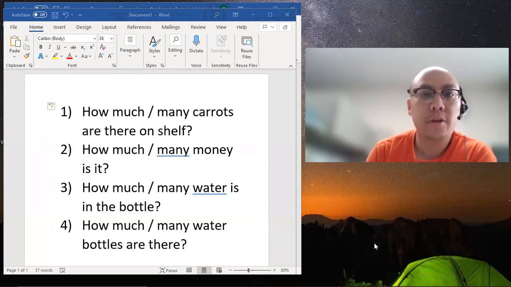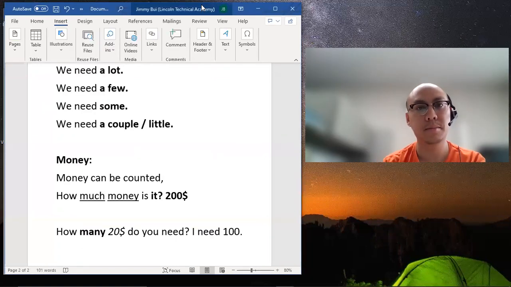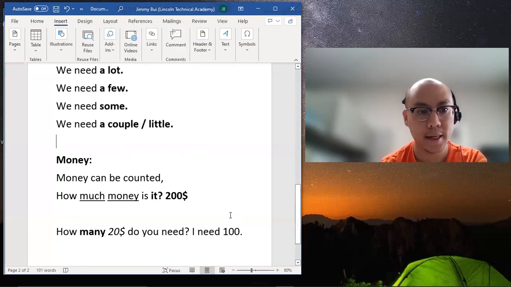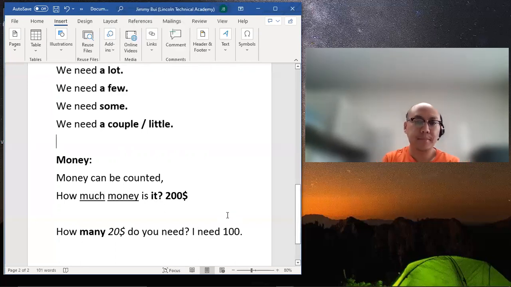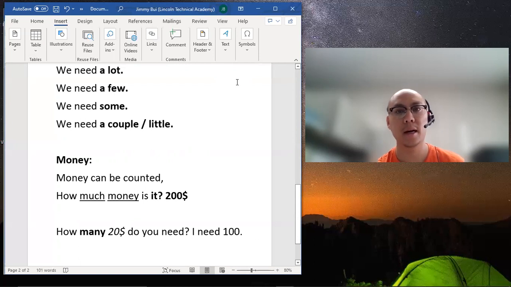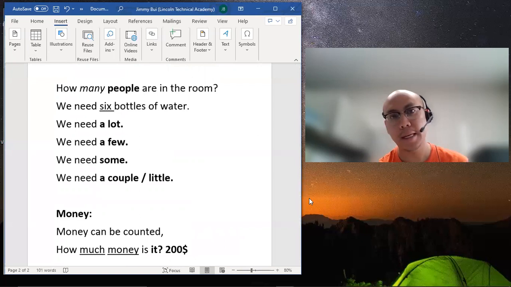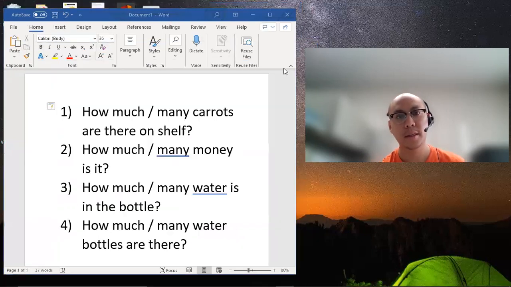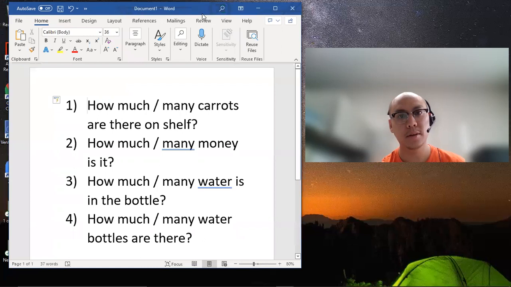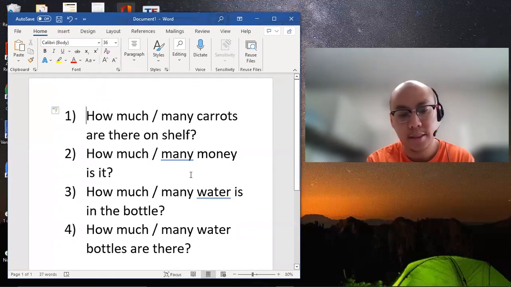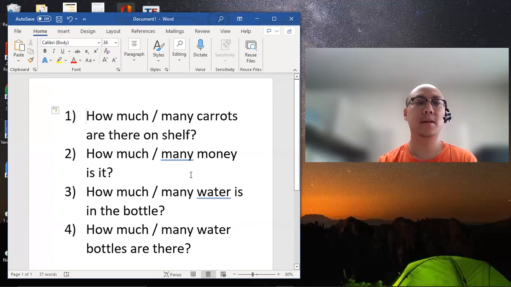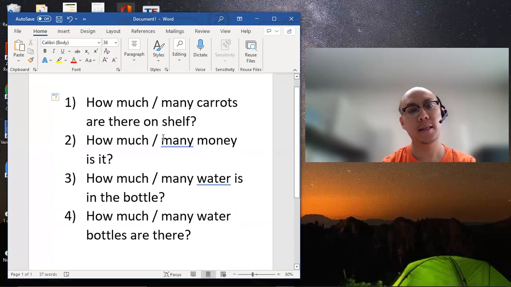So going back to money, in English, the more you use it, you'll understand, hey, money, how much? Of course, questions, things like that, please ask in the comments. Hopefully this does help. To check for understanding, I've got some questions here for us to look at. We're just going to review these 4. Answer these on your own, and let's see how you do.